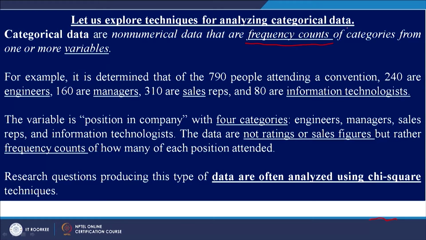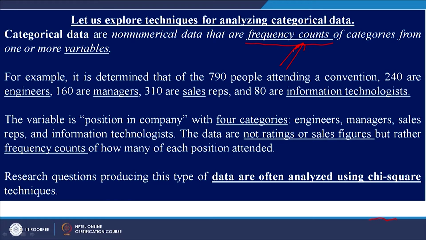So, when you have non-metric or non-numerical data, then you need to analyze it. When you have non-metric data like frequency counts of one or more variables, we need a technique for analyzing such kind of data.